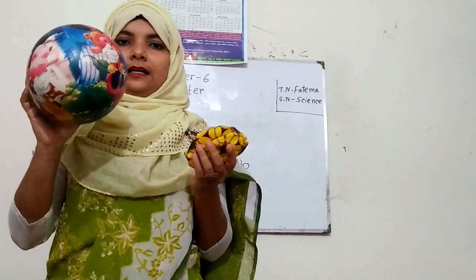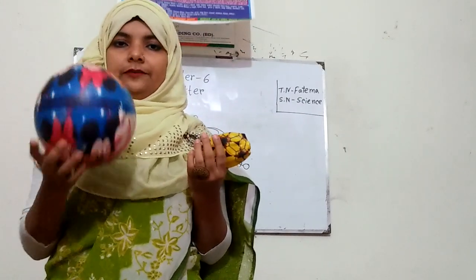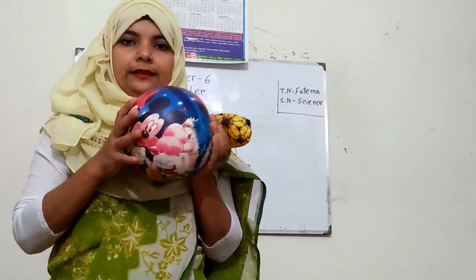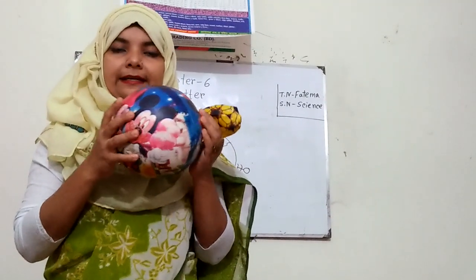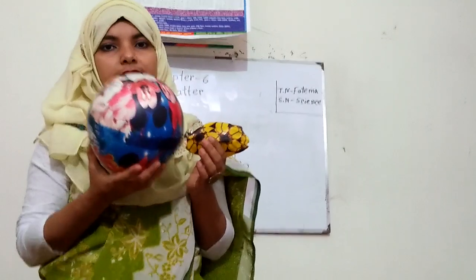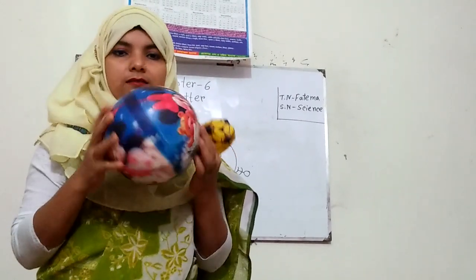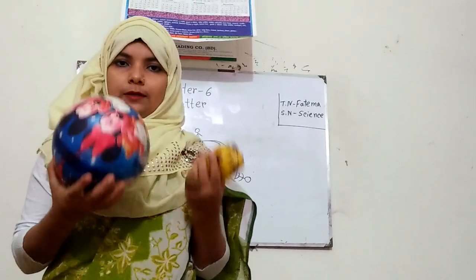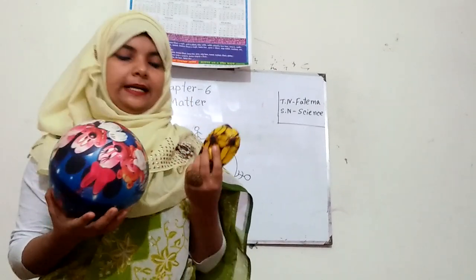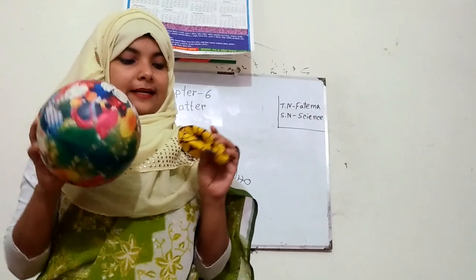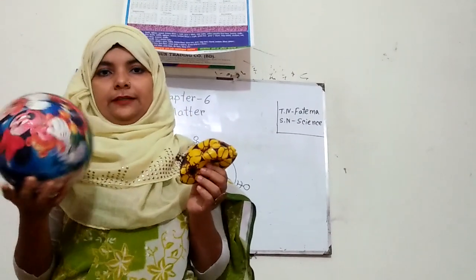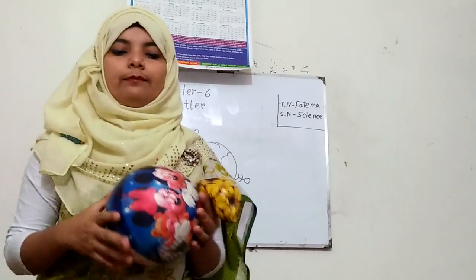But this one is the inflated ball, and inside the ball there is some air, and that's why it has a round shape. So we have understood that air takes up space, and that's why the deflated ball has no shape and the inflated ball has some shape.